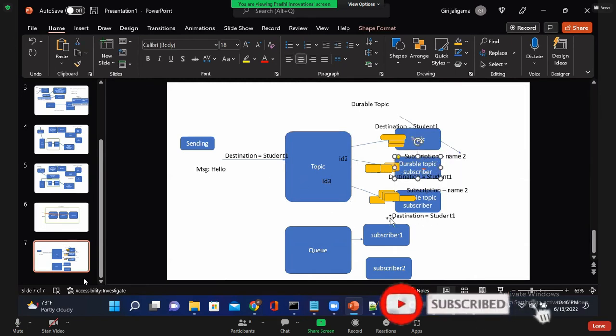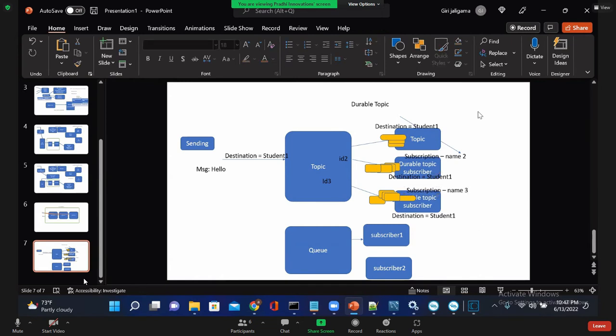Now the moment Jashwant starts with the exact same name 2, he will get an error saying the subscription name is not unique, already exists. Then he will come to know that someone has started with the same name, so he needs to modify the name so that it starts on a different name.